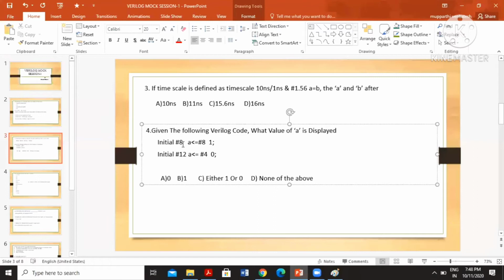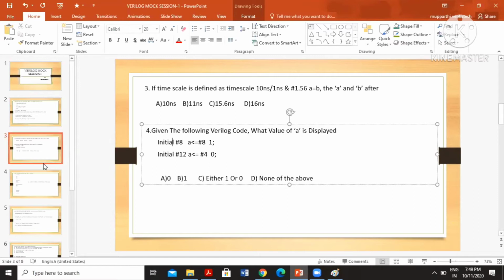First it will store. Here we have both an inter delay and an intra delay, and that's why it will show an error. It will not display any 0 or 1. Nothing will be shown, so the output will be none of the above. You will not get any output.